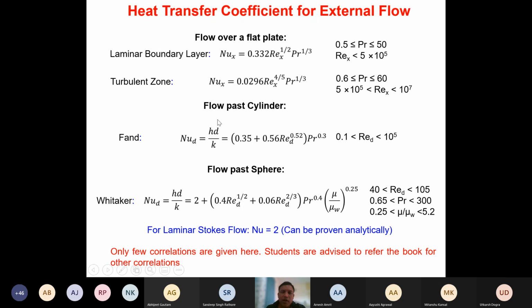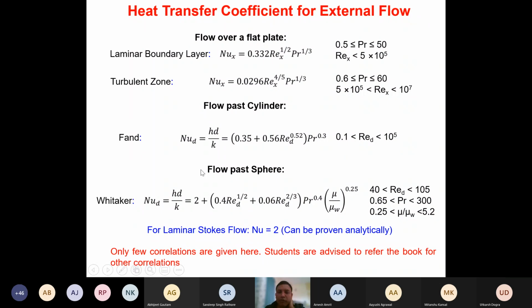Again, the correlation for a flow past a cylinder. If you have flow past a cylinder, then the Nusselt number is calculated in terms of the diameter of the cylinder. So that's why it is given as NuD, that is hD by k, given by this particular correlation. Again, this correlation is valid for Reynolds number between 0.1 and 10 raised to power 5.